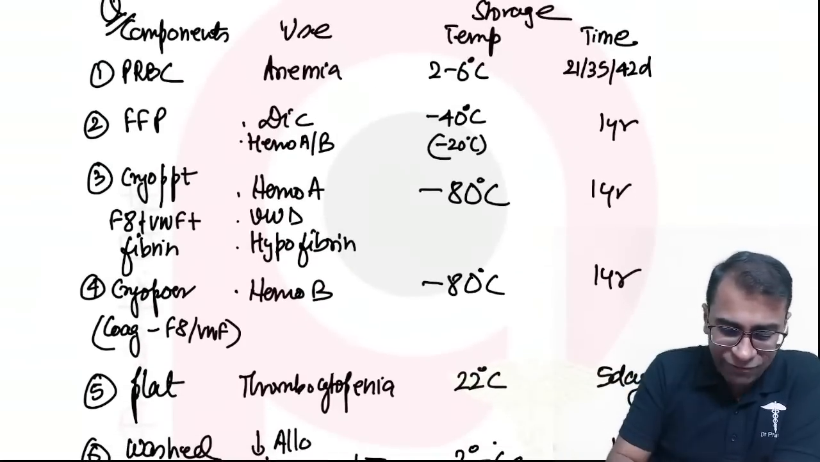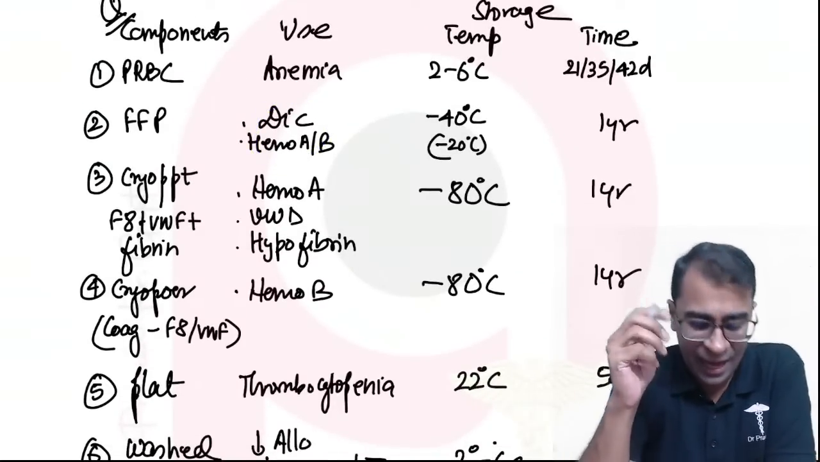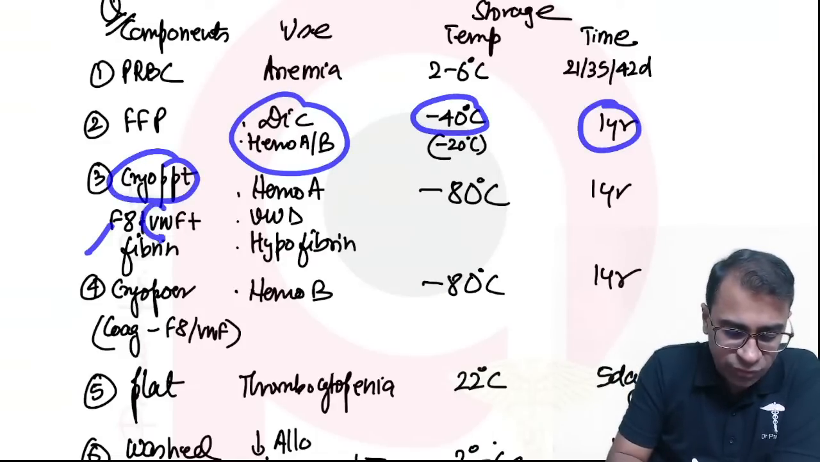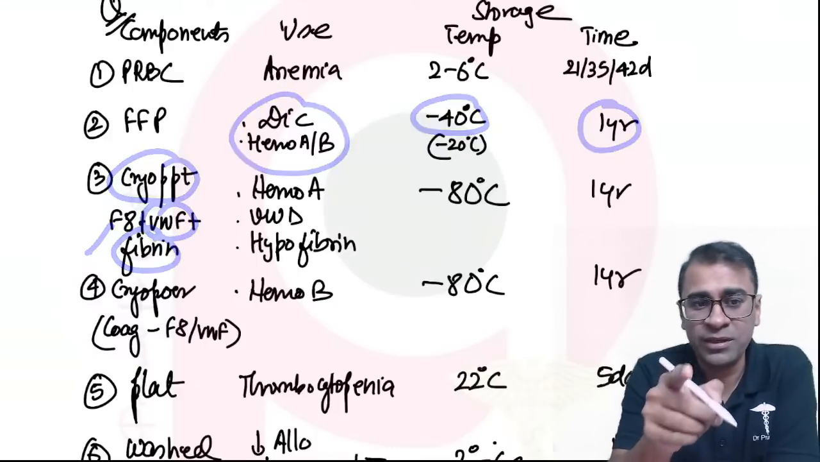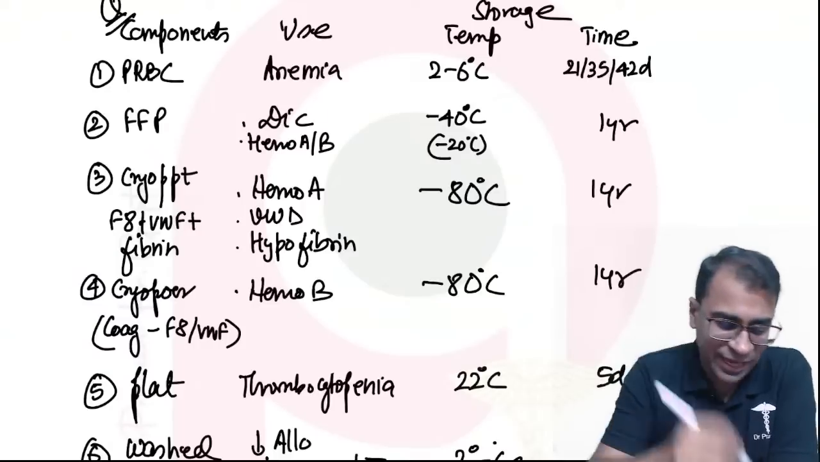Now FFP is used in DIC and in hemophilia A and B, and -40 is the best temperature for 1 year. Cryo contains factor 8, VWF and fibrinogen. You just told me that factor 8 is stabilized by VWF, so you cannot separate them, right? And so they have to be together.